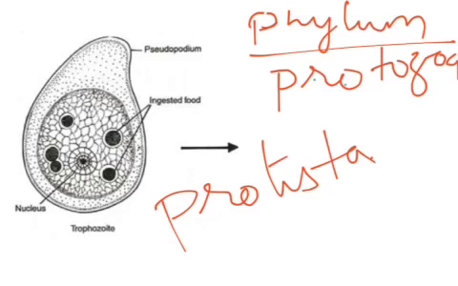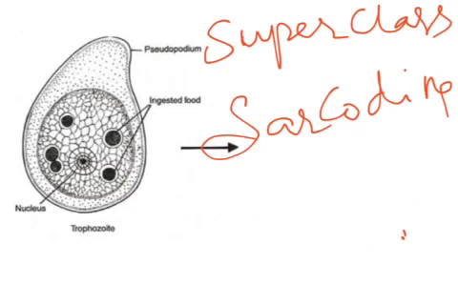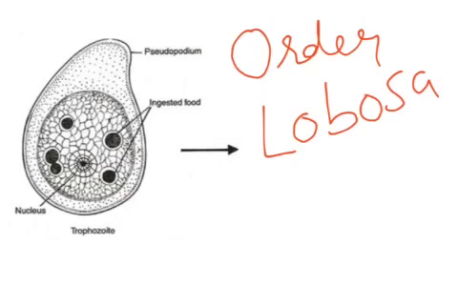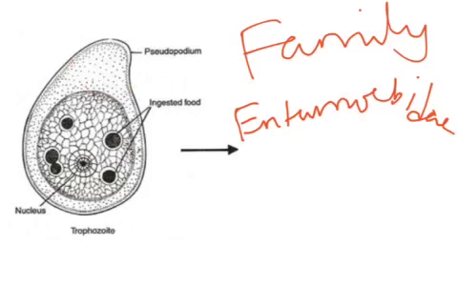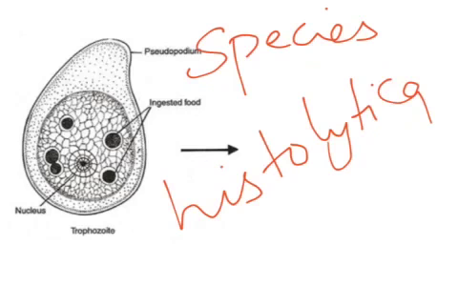In general, we'll take it as phylum Protozoa, subphylum Sarcomastigophora, superclass Sarcodina, class Rhizopoda, order Lobosa, lobe-like pseudopodia, hence we call Lobosa, family Entamoebidae, genus Entamoeba, species Histolytica.